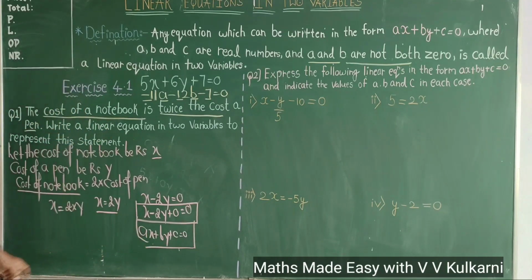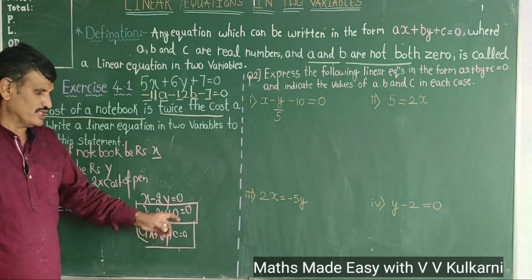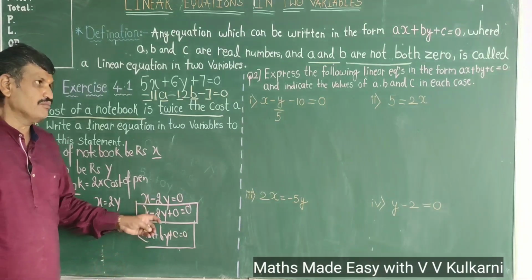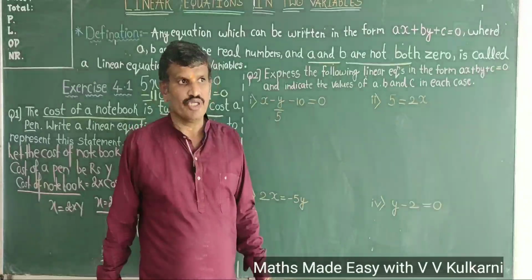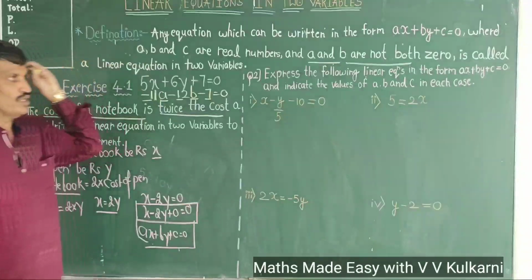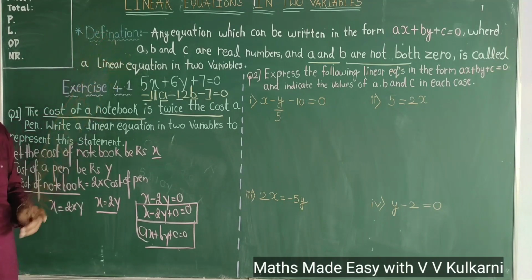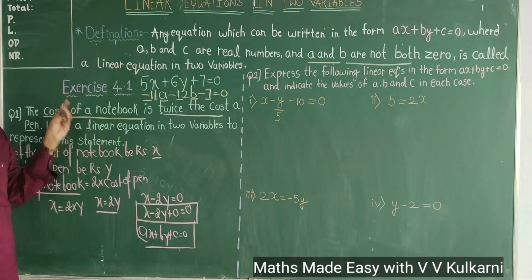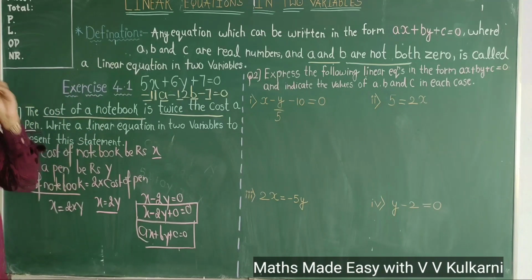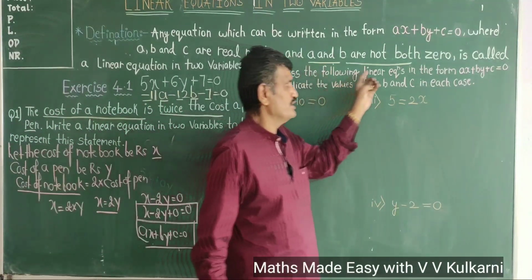I told you children, a and b cannot be equal to 0. c can be equal to 0. But a and b, if it becomes 0, then it becomes linear equations in one variable. So I hope you understood what is linear equation in two variables. Point number 1. Point number 2, you understood how to write a given situation in form of linear equation in two variables.